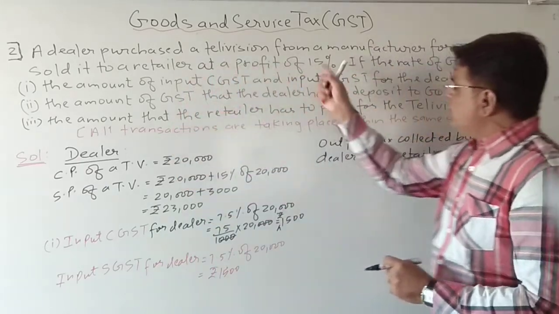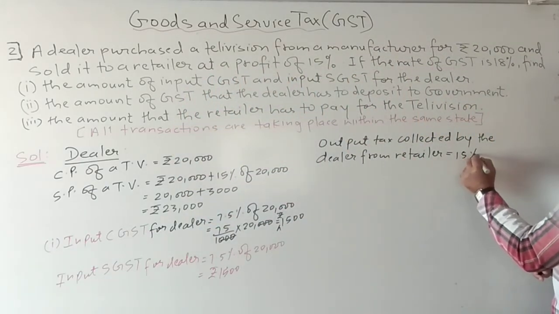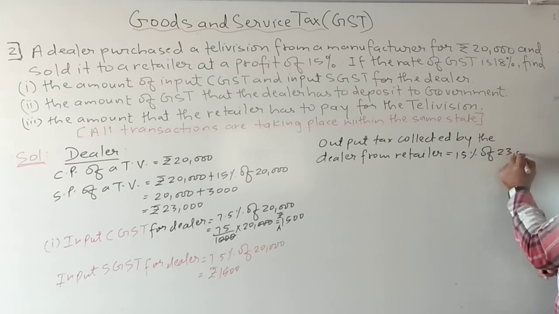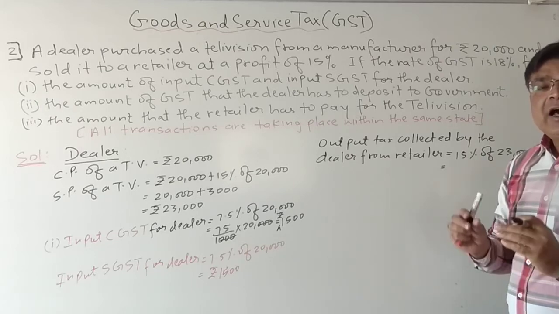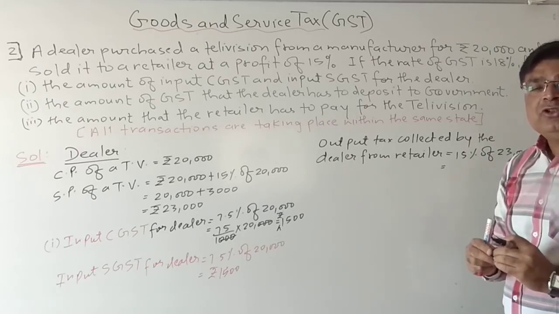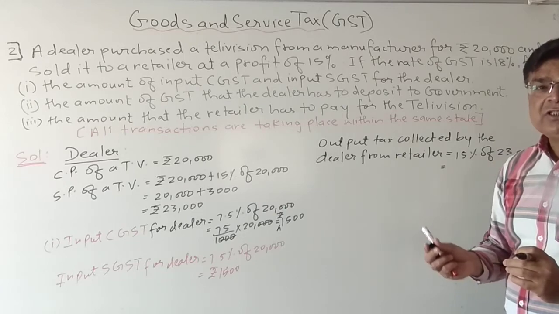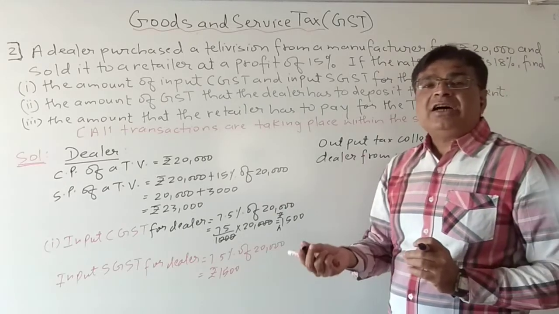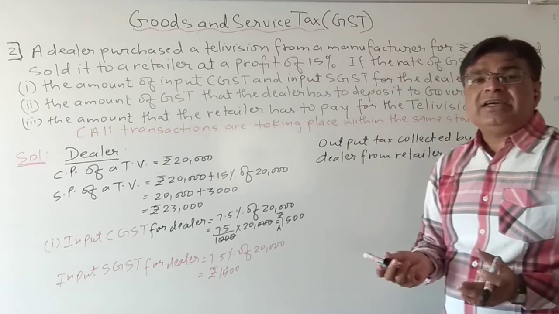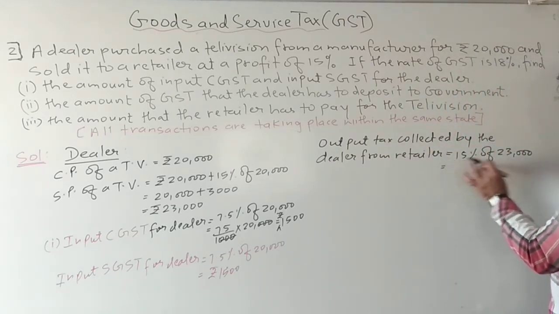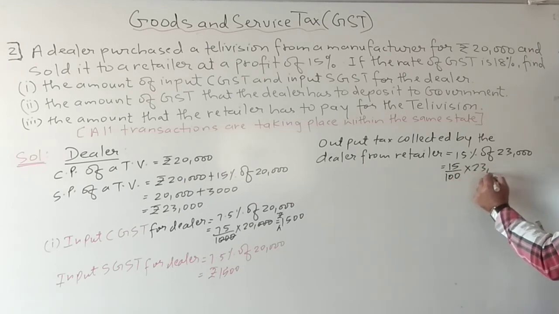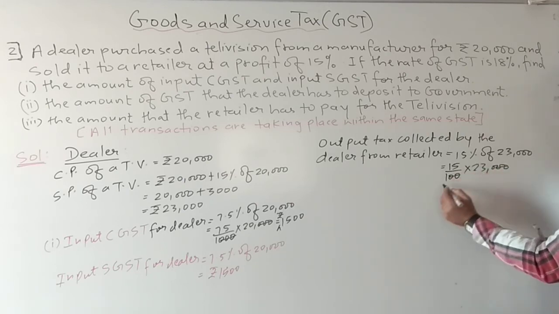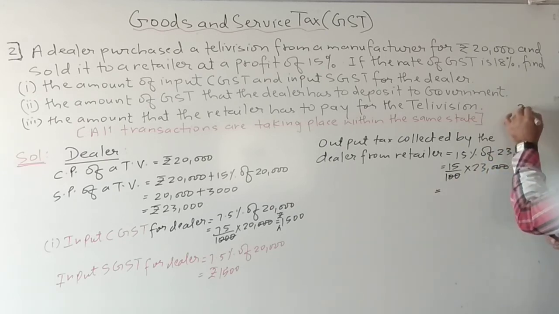Now students, here they are not asking how much the dealer is paying to the state government and the central government, what is the output SGST and what is the output CGST. So that question they are not asking. So we'll directly calculate 15% of 23,000. So it will be 15 upon 100 into 23. So 0, 0 cut. Now 23 into 50. I have to calculate this. So 15 3s are 45.